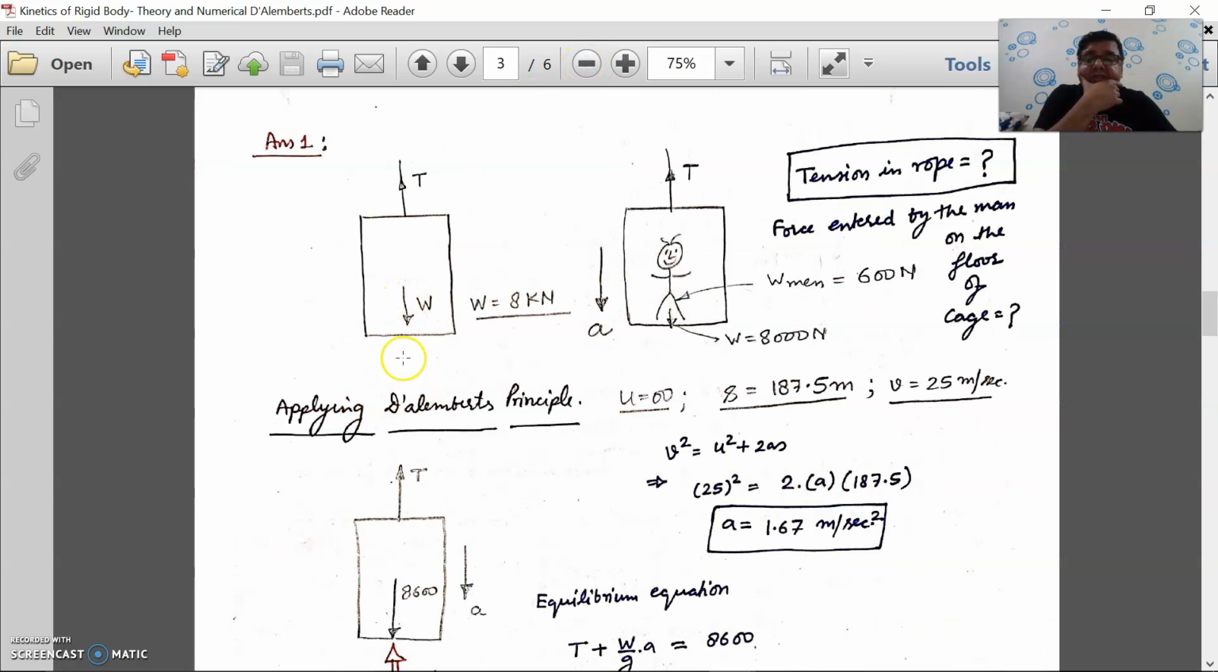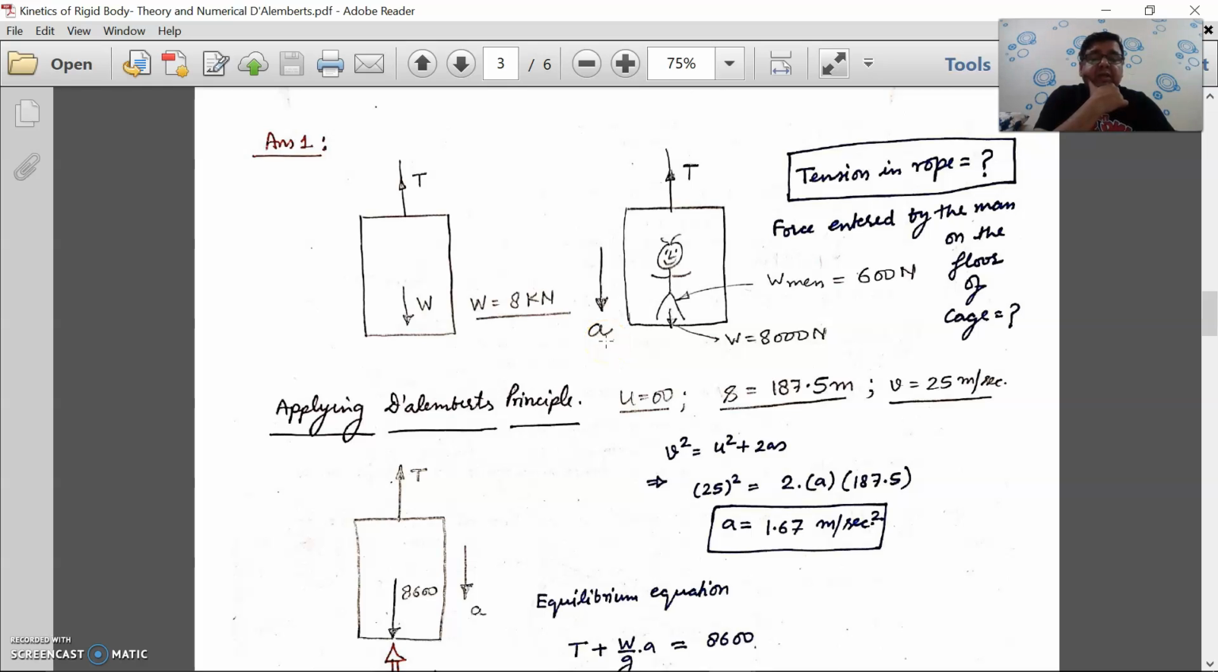So this is the empty cage. Weight is 8 kilonewton. There is the tension experienced by the rope which is taking care of it, right? And then there is the man who is inside the cage. The weight of the man is 600 newton. The weight of the cage is 8000 newton, and again the tension in the rope, and this cage was going down, right? Let us say it was going down by an acceleration of a.